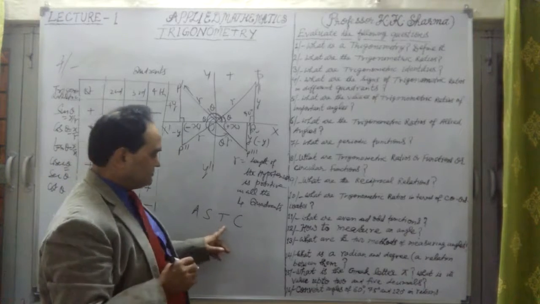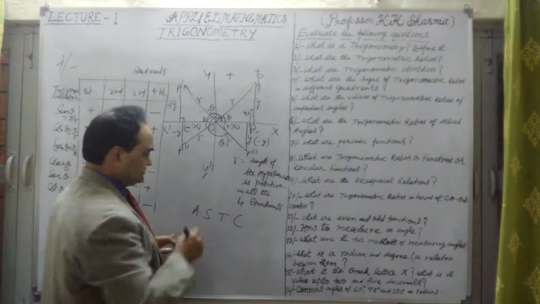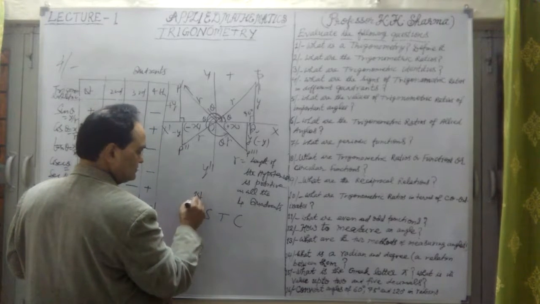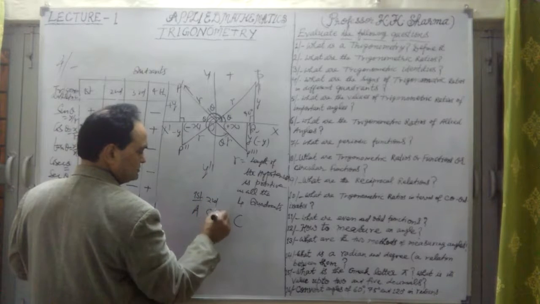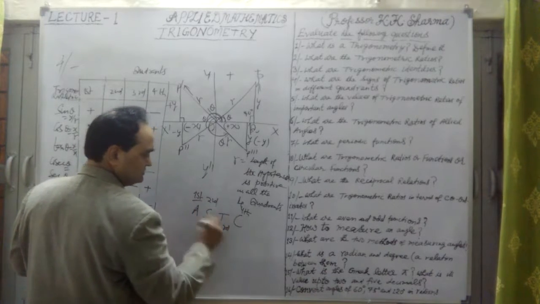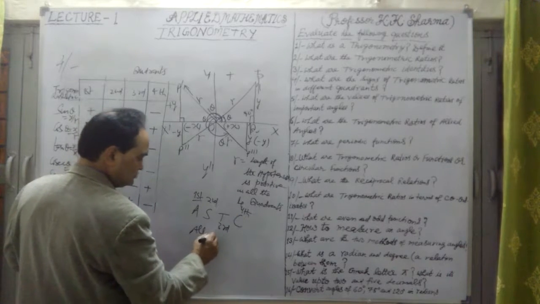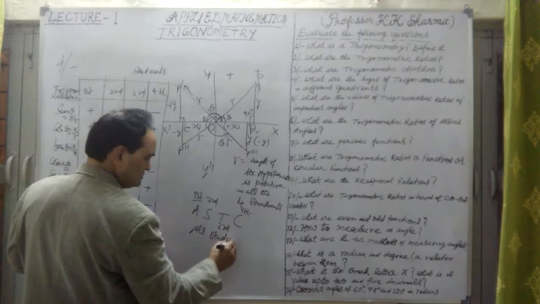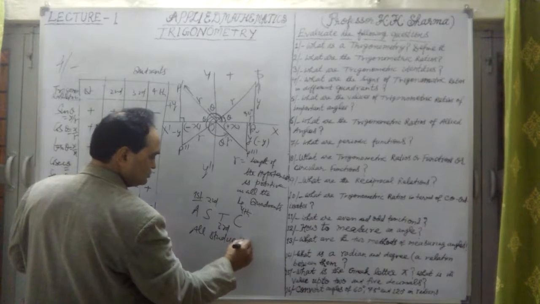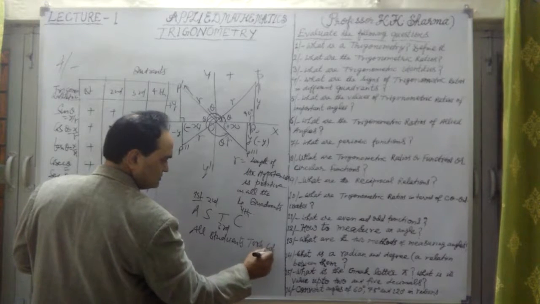ASTC means the first quadrant, second quadrant, third quadrant, and fourth quadrant. All students took coffee.